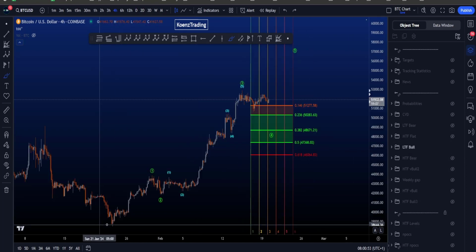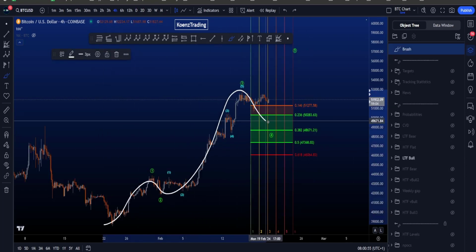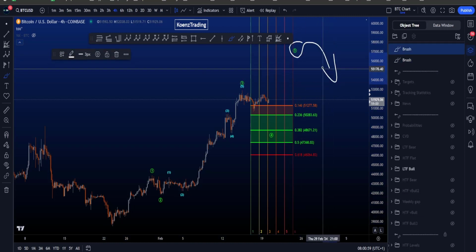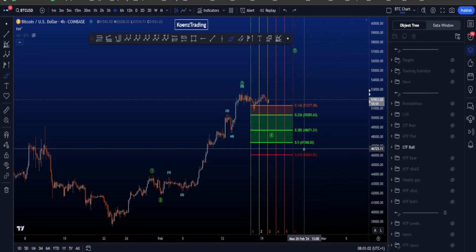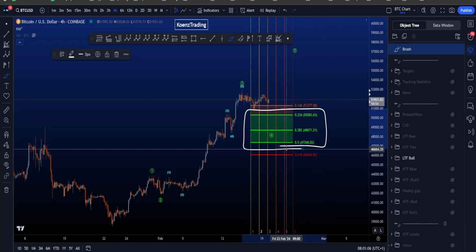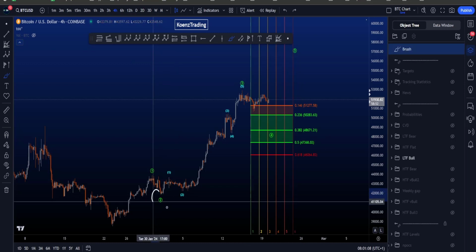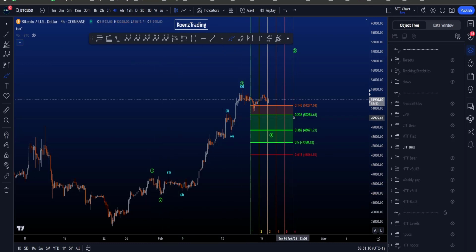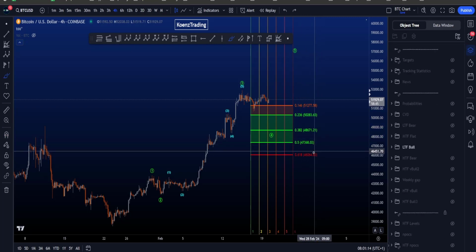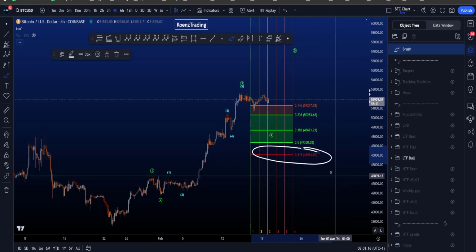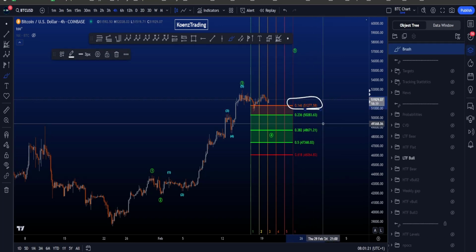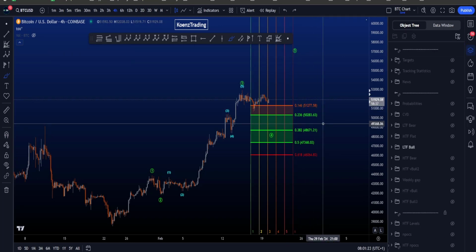On the 4-hour time frame, we're looking at this impulse 1, 2, 3, 4, and then finally a wave 5 to the upside that eventually starts the corrective structure to the downside. The most common target area for a wave 4 is between the 0.236 and the 0.5 Fibonacci, taken from the low of 2 to the high of wave 3, giving you a target area between 50.3K and 47.3K. The 0.618 is an invalidation at 46K, and the 0.146 is a rare target for wave 4 at 51.2K.